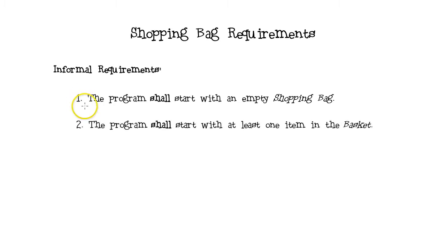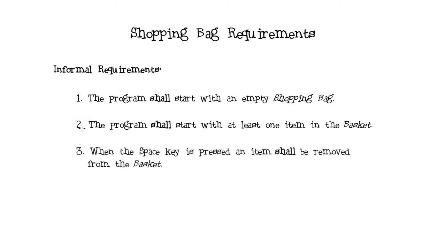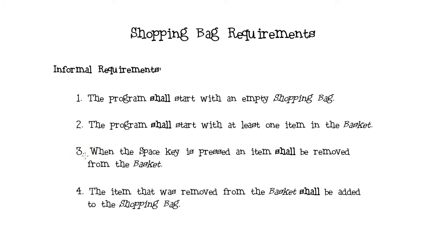I've been making this program as if I had these informal requirements. The program shall start with an empty shopping bag. The program shall start with at least one item in the basket. When the space key is pressed, the item shall be removed from the basket. And the item that was removed from the basket shall be added to the shopping bag.